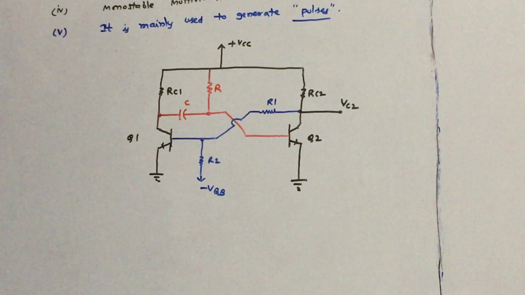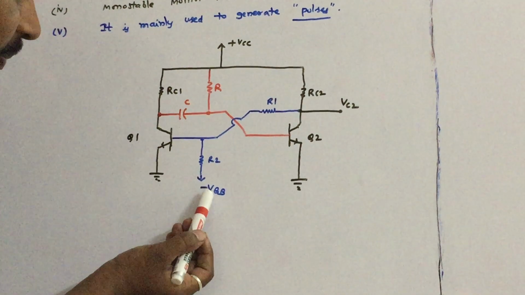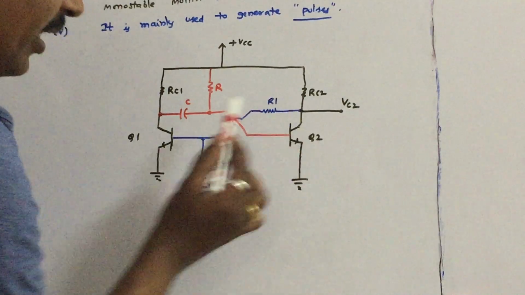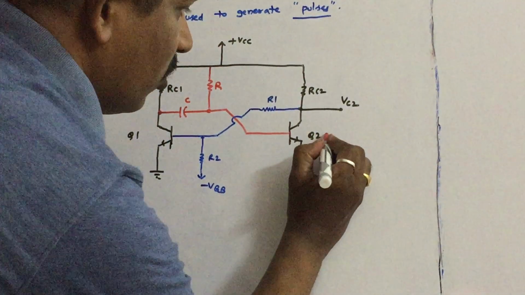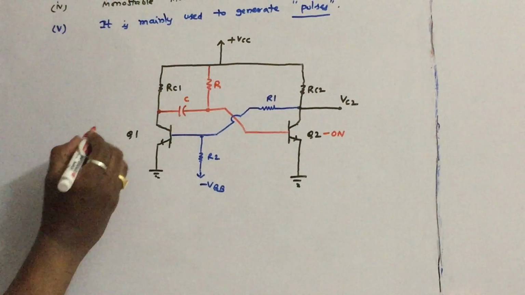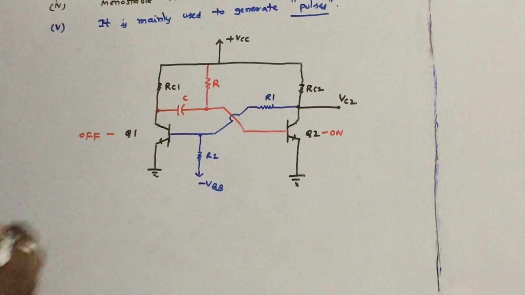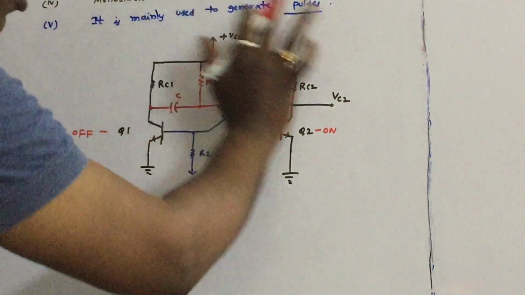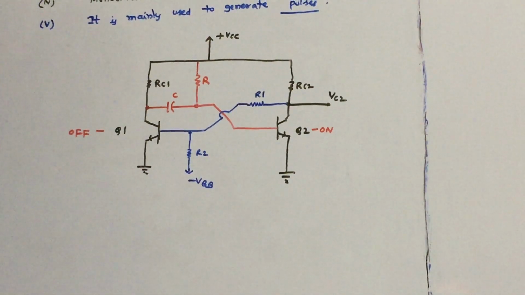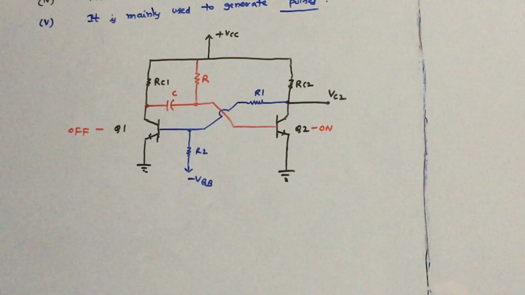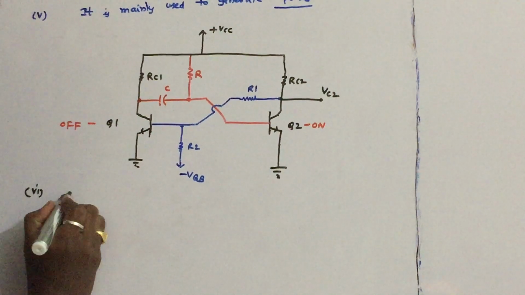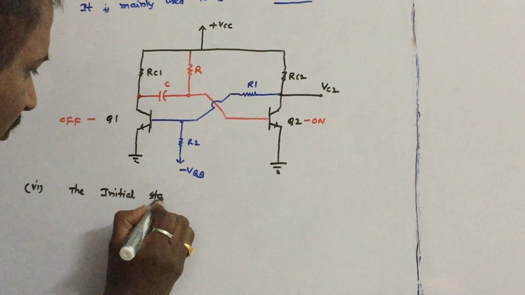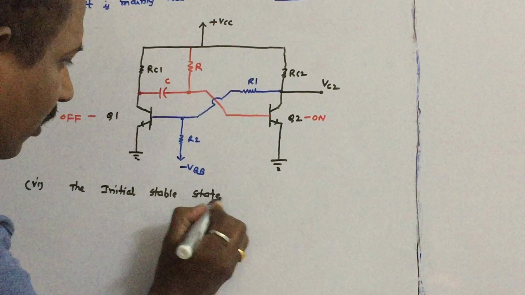So what is the initial stable state of the circuit? Since transistor Q1 is given the negative power supply, Q1 is in off condition and Q2 will be in on condition. This is the initial stable state of the circuit. Therefore Q2 will be initially in on condition and Q1 will be initially in off condition. This is the permanent state or stable state of the circuit. Till the trigger is applied, the circuit will remain in this state. That is the next point we have to write, the initial stable state of the circuit.